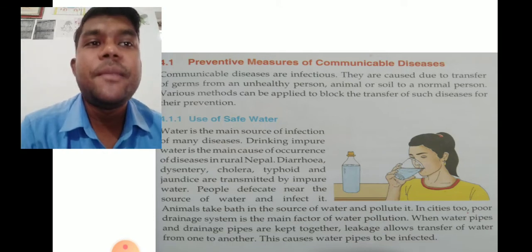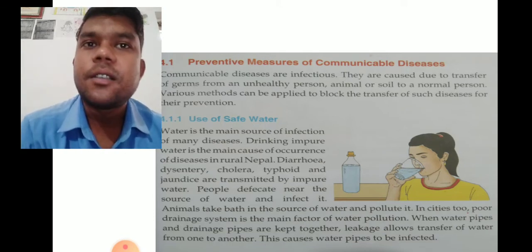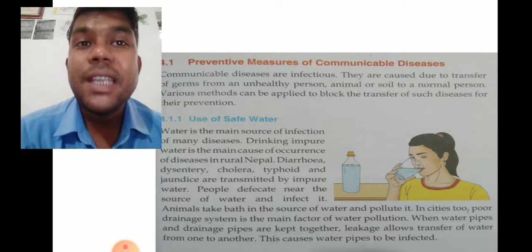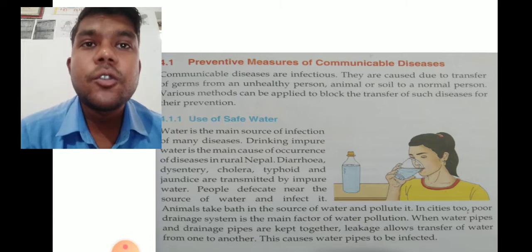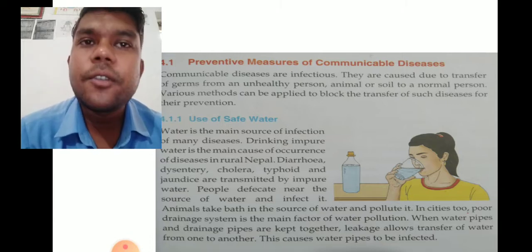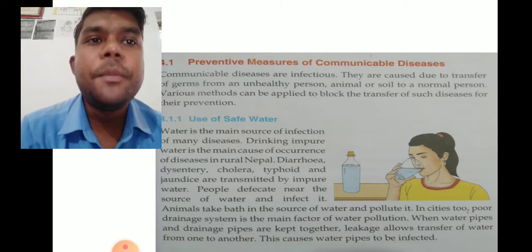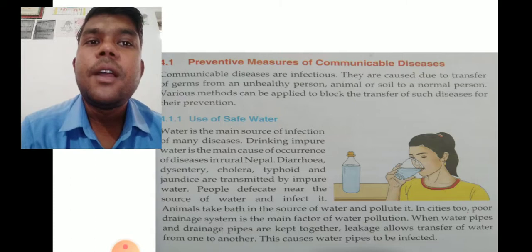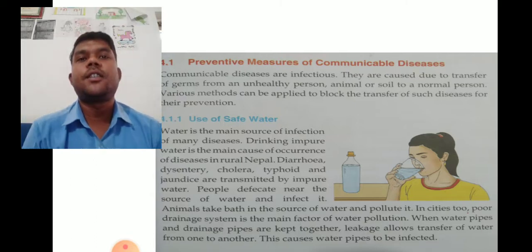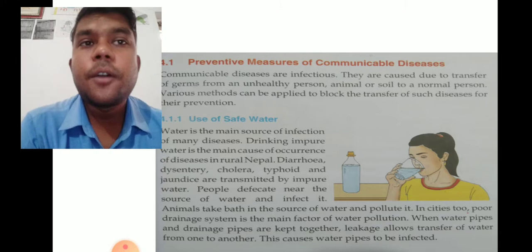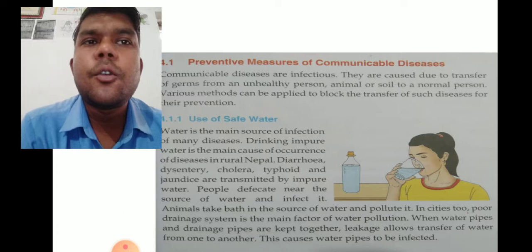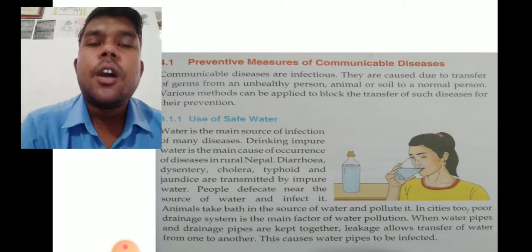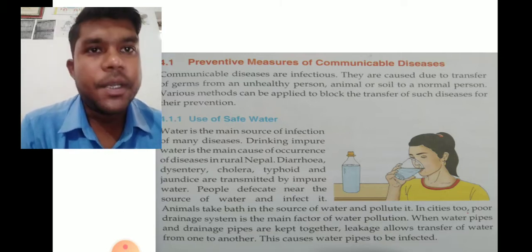So various methods can be applied to block the transmission. To stay healthy, we should stop the germs from entering our body. There are different methods which can be applied to block the transfer of such disease. So we'll discuss some of the basic preventing measures which we can take in order to stop the transmission of communicable disease.